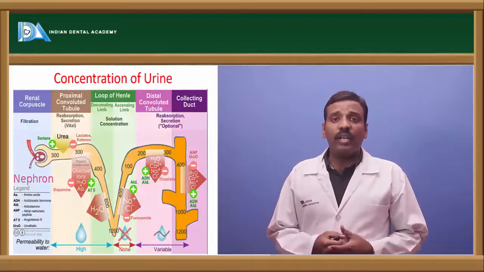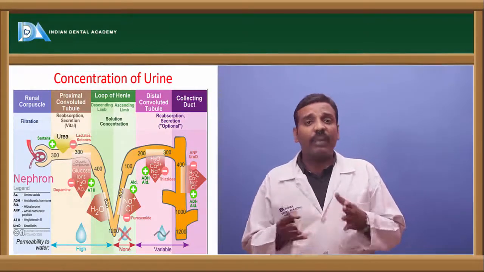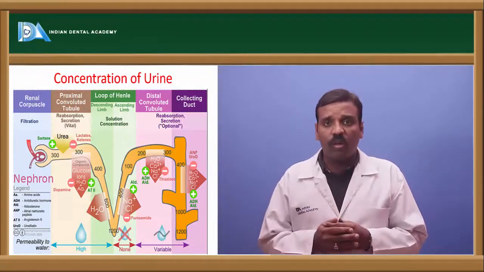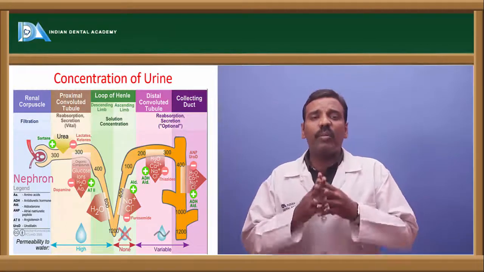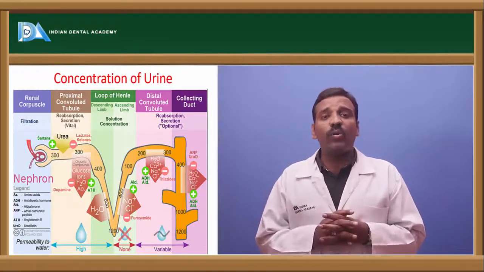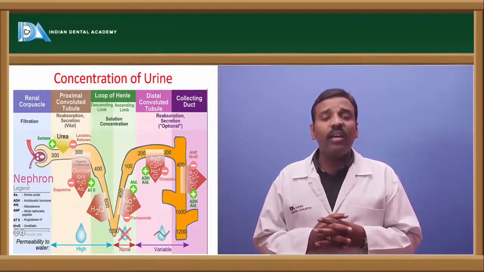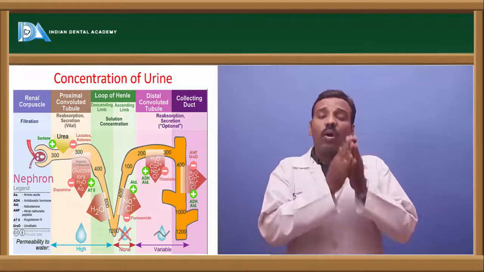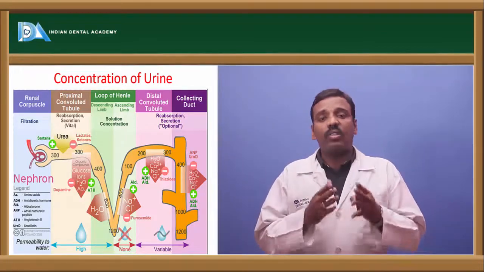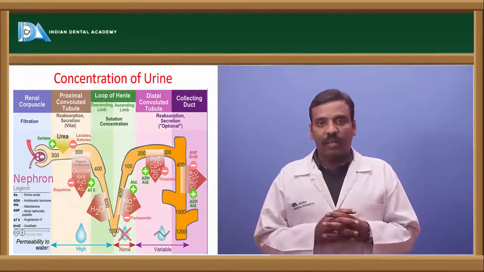Concentration mainly depends upon what substances are coming inside the tubule and what substances are going out of the tubule. This concentration majorly depends upon the countercurrent mechanism and the role of ADH, the antidiuretic hormone. The countercurrent mechanism is again divided into two types: one is the countercurrent exchanger and the other is the countercurrent multiplier.